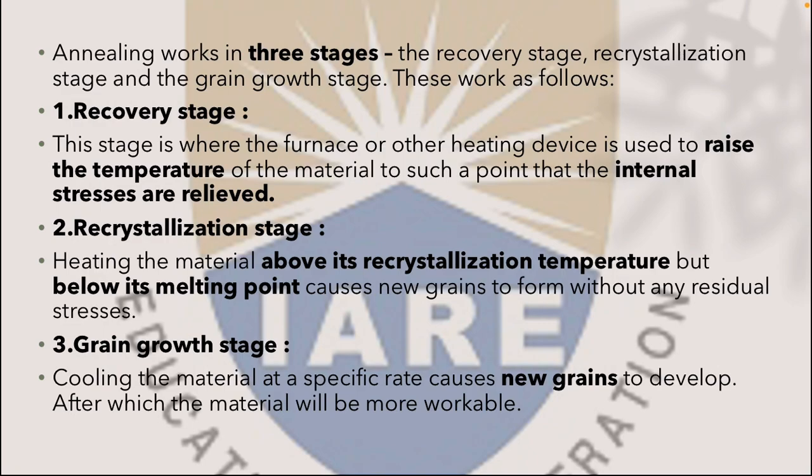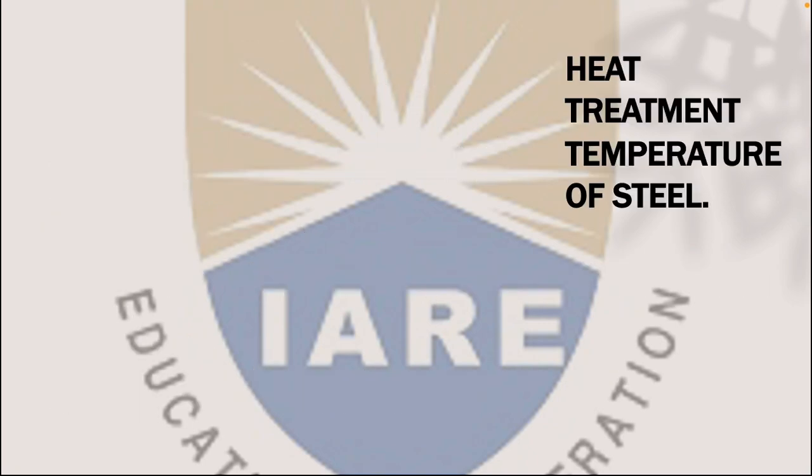Number 3, grain growth stage. Cooling the material in a specific grade causes new grains to develop, after which the material will be more workable. Now let us consider heat treatment temperature on steels.